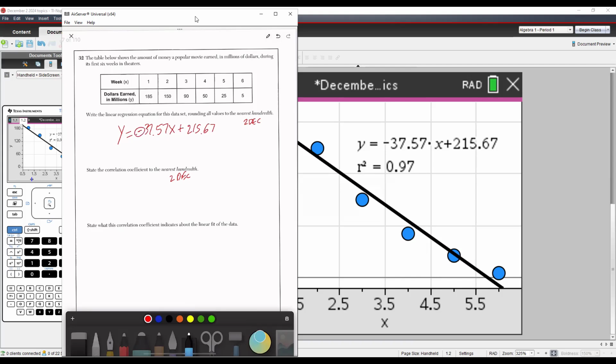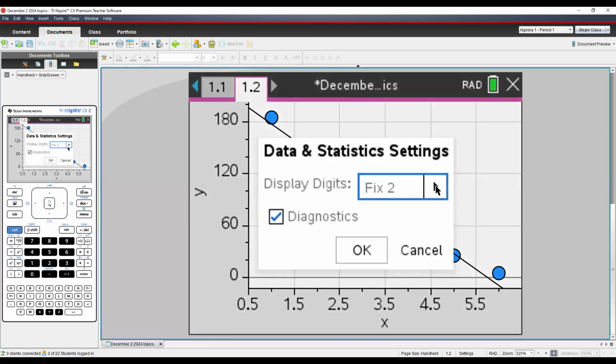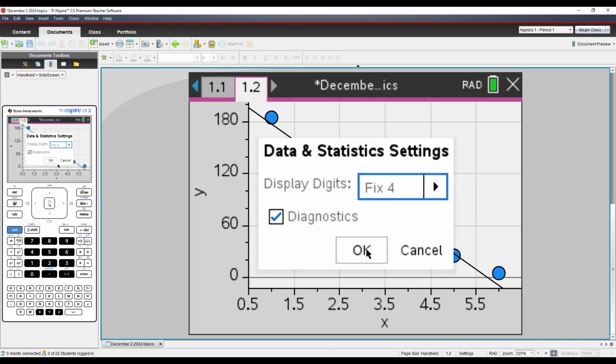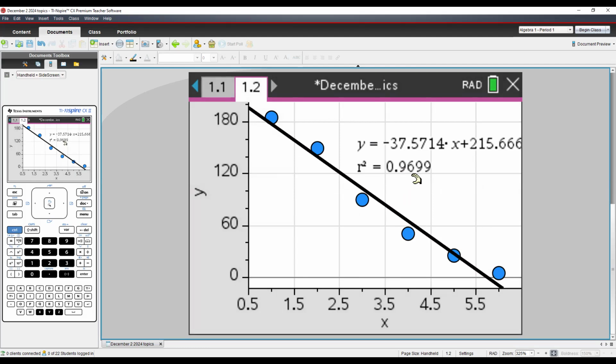Now, here is the key. I know that this slope is negative, so I know my correlation coefficient is going to be negative. I know that right away. If you know that, make sure you put it, because a lot of students forget the negative part. Now remember, I want to take this r squared and take the square root of it, but I need 4 decimals first. So I'm going to do menu 6 and set this to 4 decimals, because I need the r squared to have 4 decimals. Then I press OK and click back on here, and that's my number.